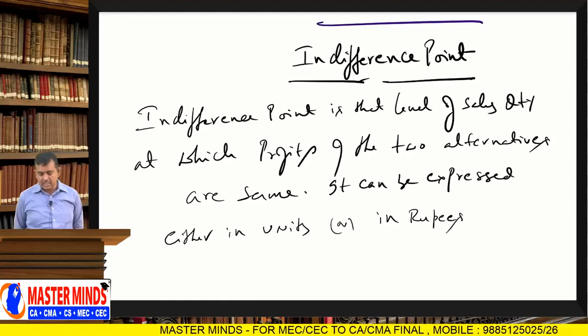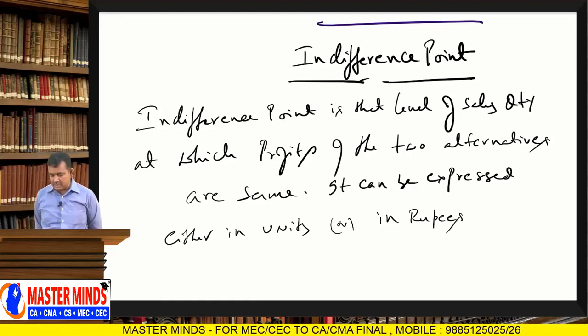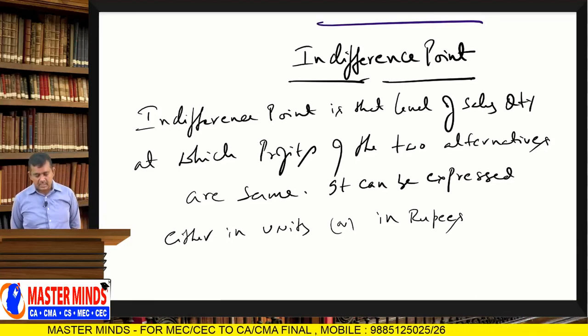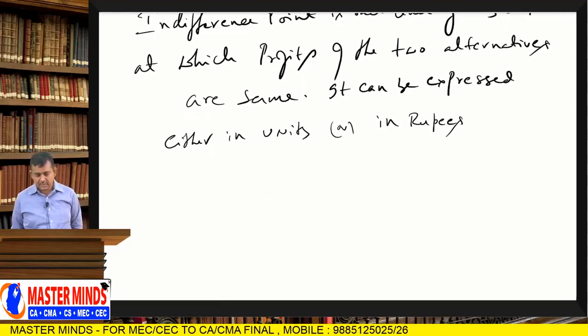So, indifference point is that level of sales quantity at which profits of the two alternatives are same. It can be expressed either in units or in rupees.